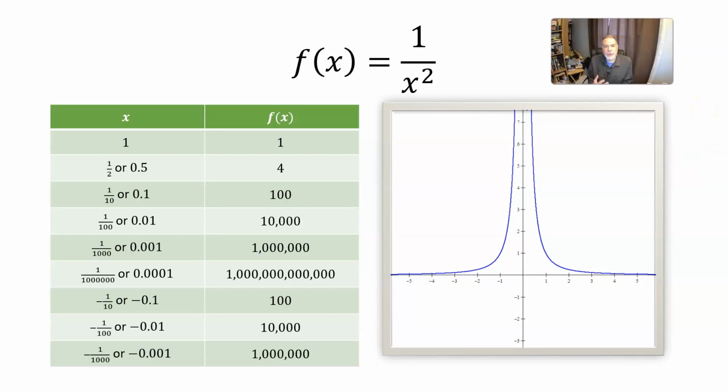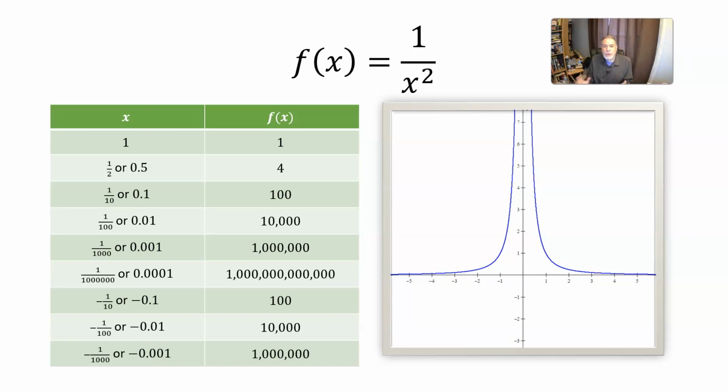So consider this example. Take the function f of x equals 1 over x squared. And think about what happens when x is a very small number. Not quite 0, but really close to it. For a really small number, like 1/2, or 1/10, or 1/100th, or 1/1,000,000th, x squared, x times x, is going to be even smaller. 1/2 squared is 1/4. 1/10 squared is 1/100th. 1/1,000,000th squared is 1/1,000,000,000,000th.